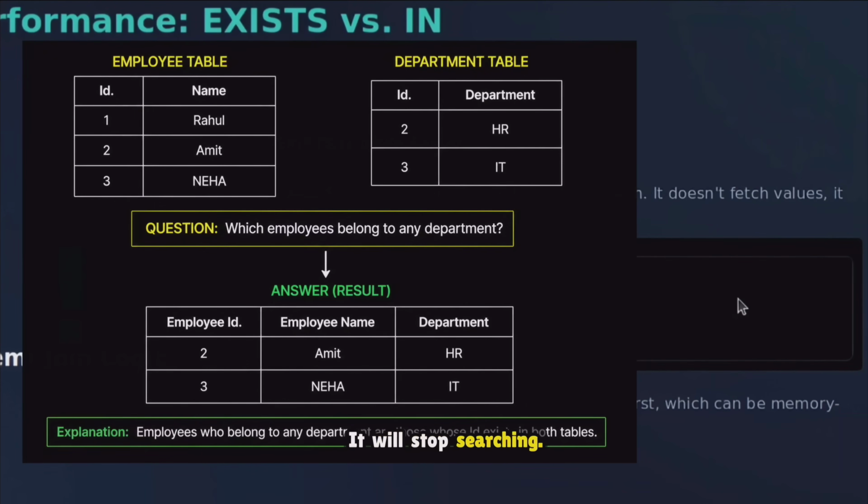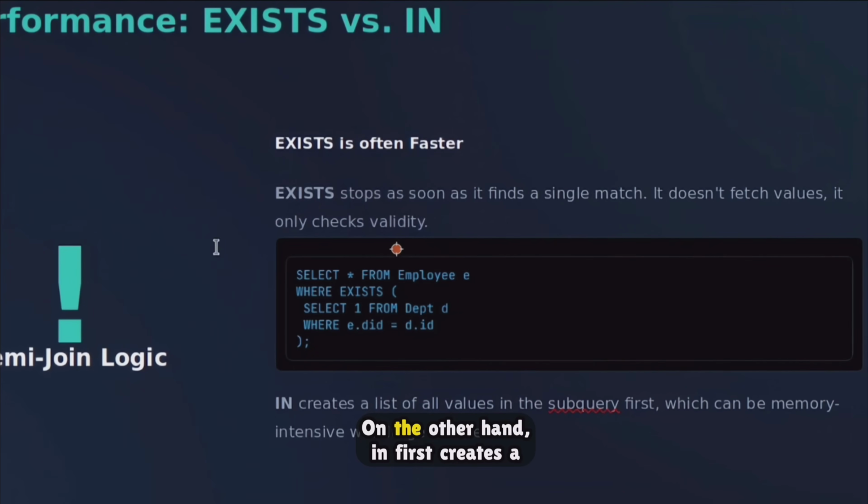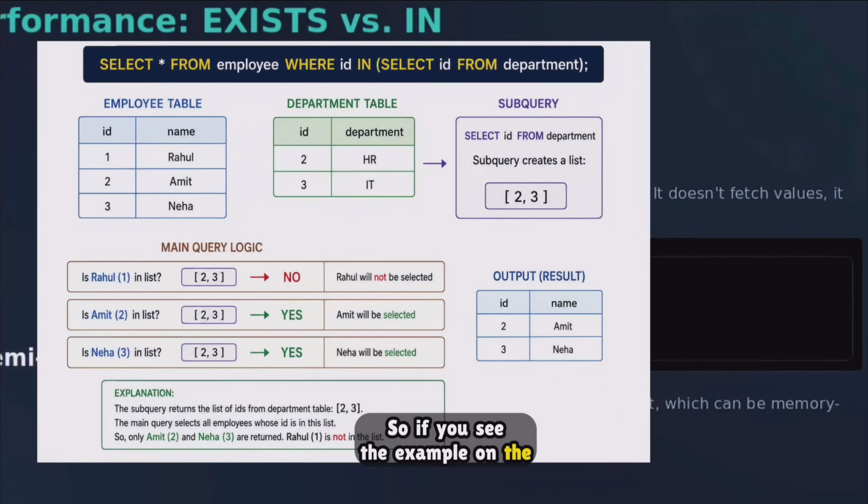It will stop searching. On the other hand, in first creates a list of values, then checks whether the value exists in that list or not. So it first builds the whole list, then compares. If you see the example on the screen, this subquery will create that list, and the main query, the outer query, will check it.